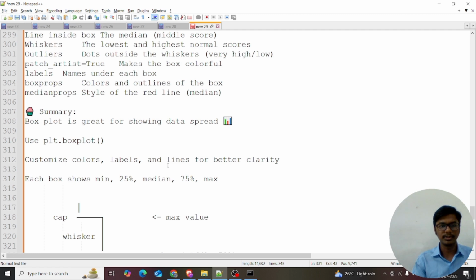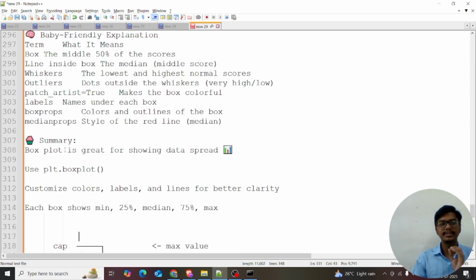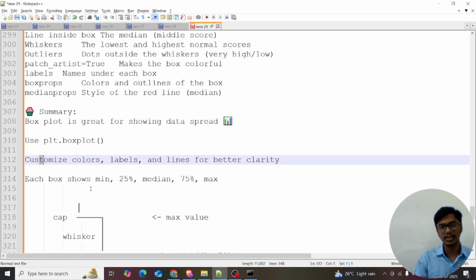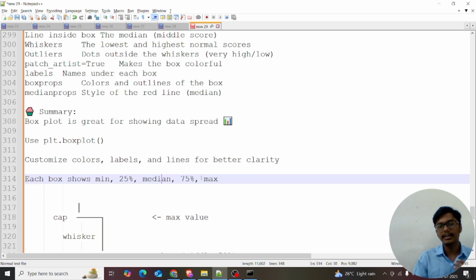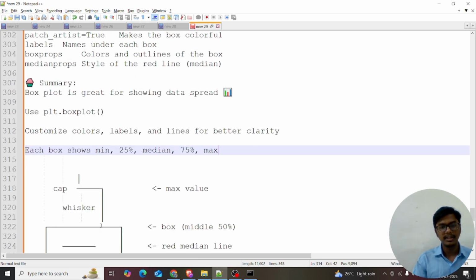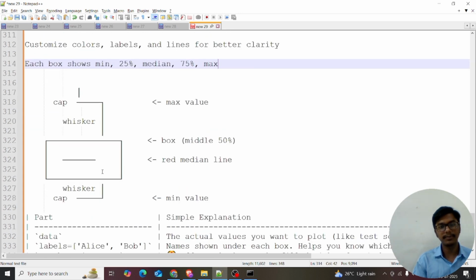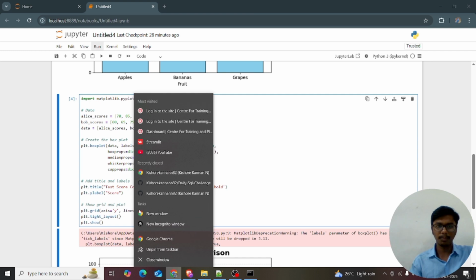I just want to give the summary. Box plot is great for showing how the data spreads across the numbers. The main function is plt.boxplot, and we can customize the colors, labels, and lines for better clarity. Each box shows the minimum, 25 percent, median, 75 percent, and max. Here is the maximum value. This box is the middle 50 percent, and this is the 25 percent, the minimum value, and this is the median value. I explained all of these things, and I just want to recollect it in your mind also.